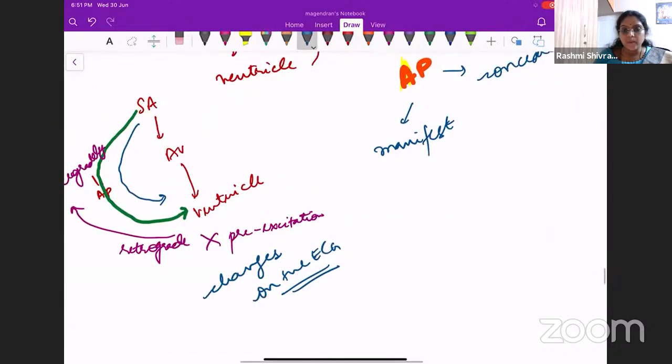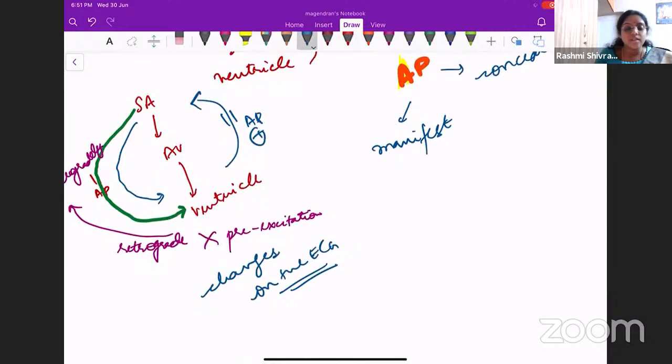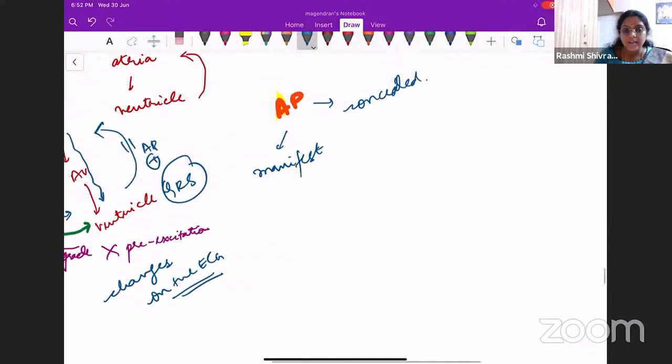So what happens in a concealed pathway? Accessory pathway is present, but this is not actively transmitting impulses. Okay, why is it so? Because it is transmitting retrogradely. When it is transmitting retrogradely, the obvious changes on the ECG are not produced, because the normal impulse happens through this way and you will get a QRS complex normally. So when the impulse goes from the ventricle towards the atrium, this change will not be very obviously seen on the ECG. So that is what we call a concealed accessory pathway.